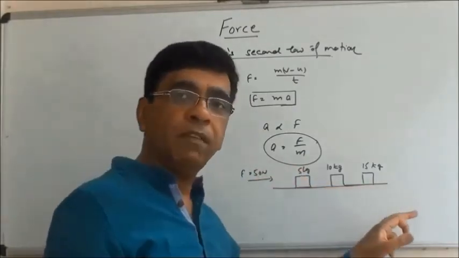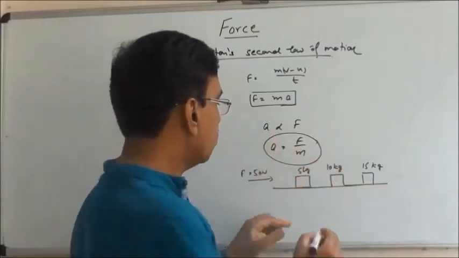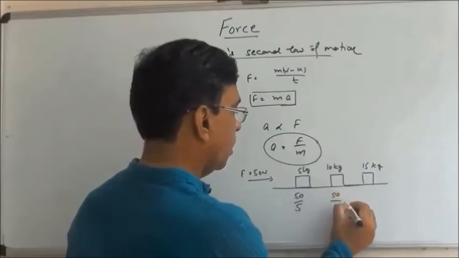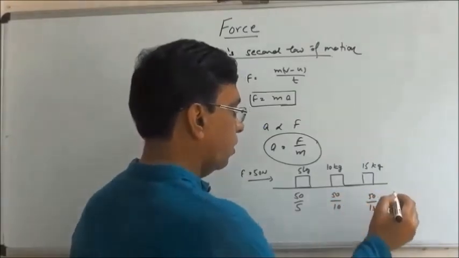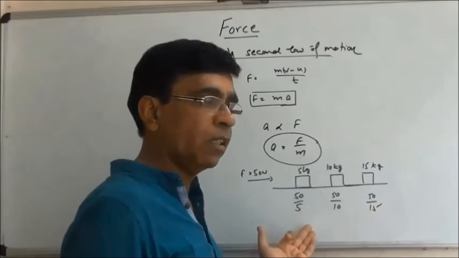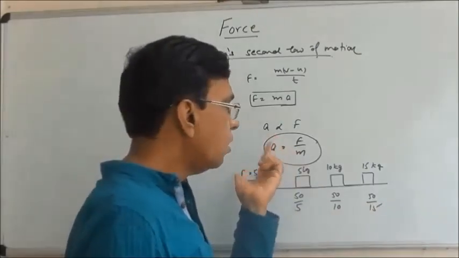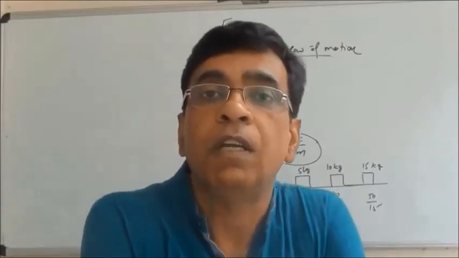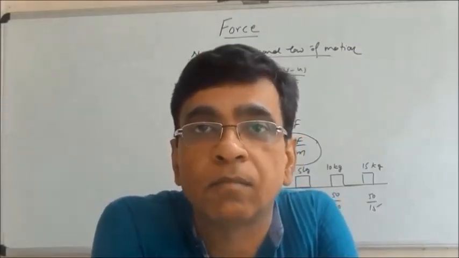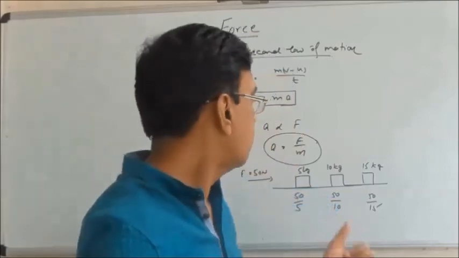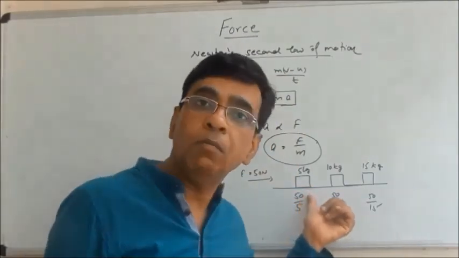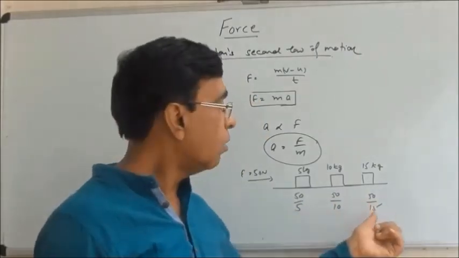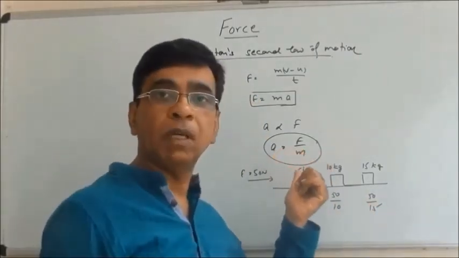So acceleration will be different. Acceleration is force upon mass. So here it will be 50 upon 5, here 50 upon 10, here 50 upon 15. It is the least here, and this is the maximum. So if a force is applied on bodies of different masses, the body with minimum mass gets maximum acceleration, and maximum mass gets minimum acceleration.